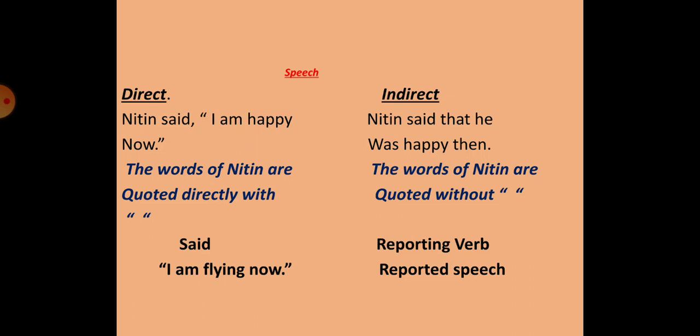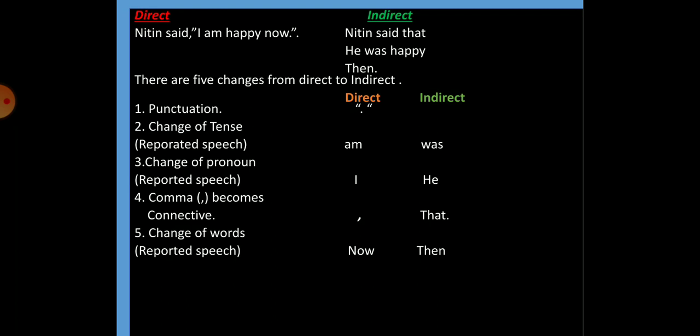Now, if you look at the same sentence here, the verb said outside the inverted commas is called the reporting verb, and the words inside the inverted commas, which are the words actually said by the speaker, are called the reported speech. So, whatever is inside the inverted commas is called reported speech. Now, let's take a look at the changes that take place from direct to indirect.